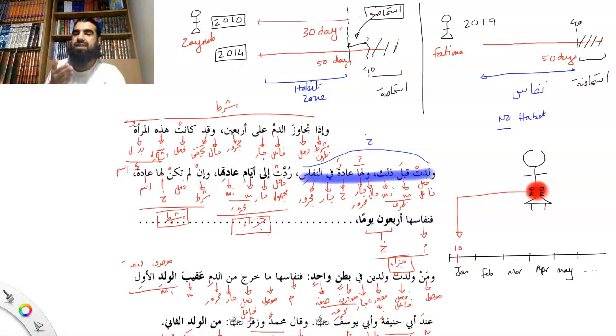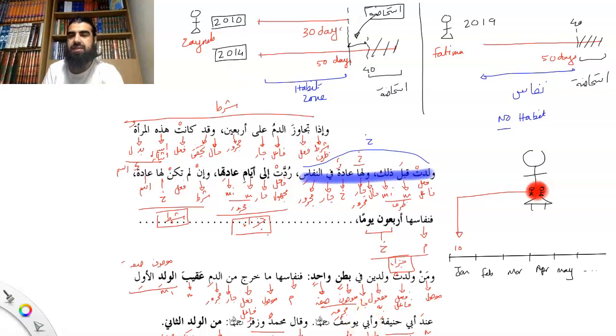Now, if the bleeding starts after the 10th, how long can it last before it won't be treated as nifas? So count 40 days from January the 10th. 10th, 11th, 12th, 13th, 14th, 15th, 16th, you go all the way, and it comes to roughly February the 19th or 20th. Everyone agree with that?